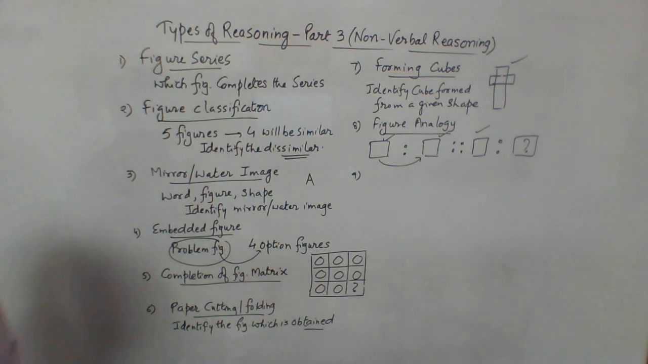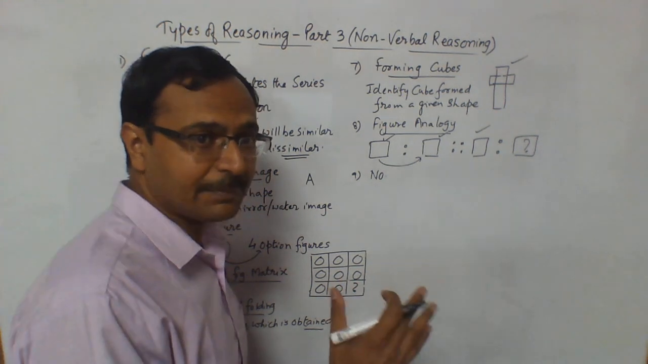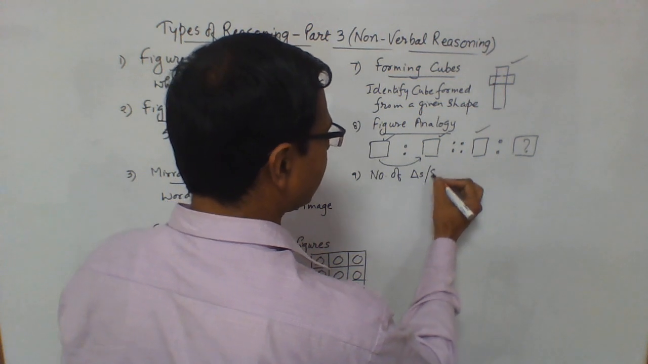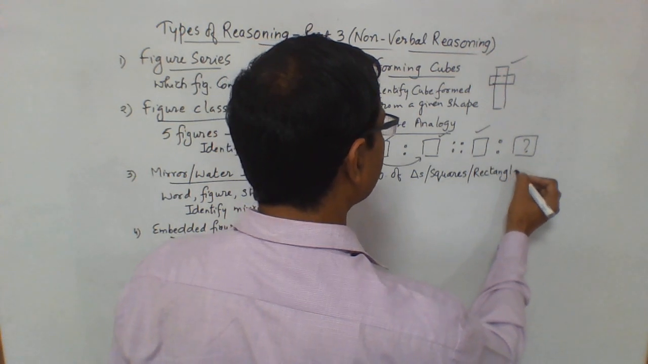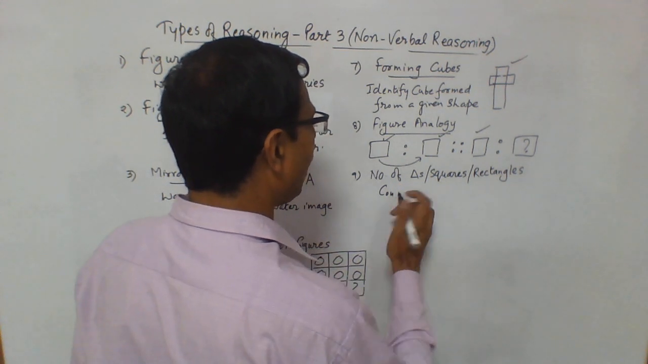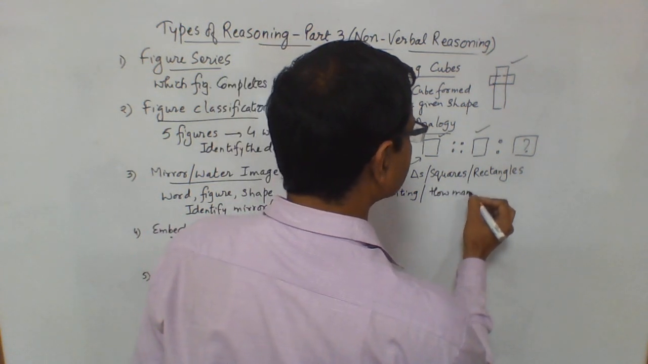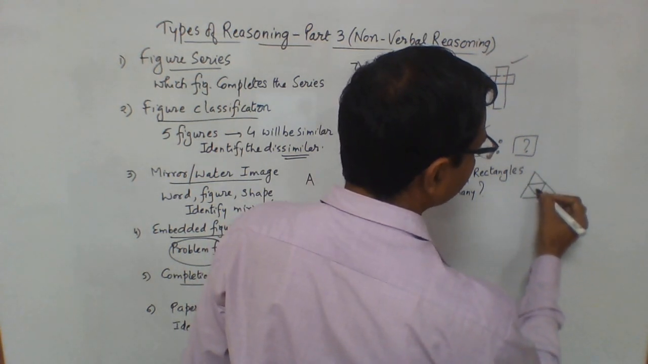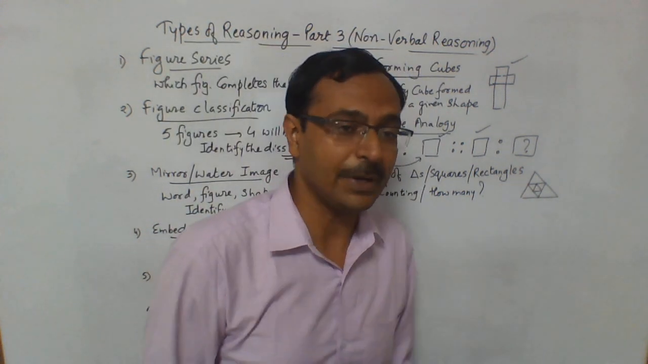Now what about the 9th one? The 9th one is very common in all exams, and this is something you need to be really sharp at. Number of triangles, squares, or rectangles. You have to count the total number of triangles contained in a figure. Counting, or how many. Like you have a triangle in which this kind of figure is drawn, and now you need to count how many triangles are contained in this figure, again based on some particular rules.